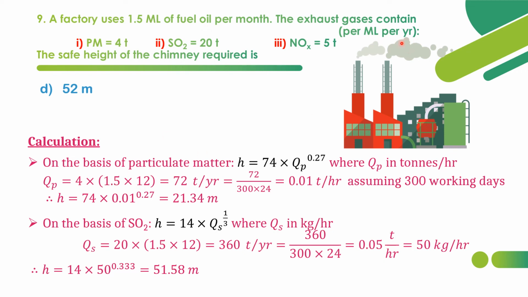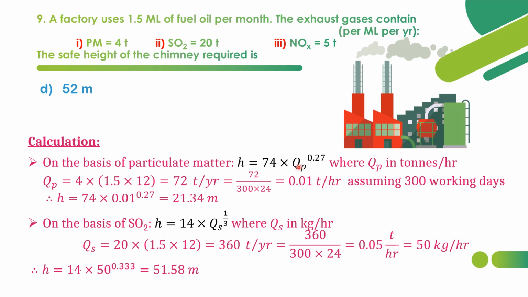1.5 per year. So per month 1.5 means into 12 for a year. So 4 into 1.5 into 12, that will give 72 tons per year. Here we have to substitute in tons per hour quantity. So we are calculating 72 by 300 into 24, by assuming 300 working days of this factory or industry. So 72 by 300 into 24 gives 0.01 tons per hour.